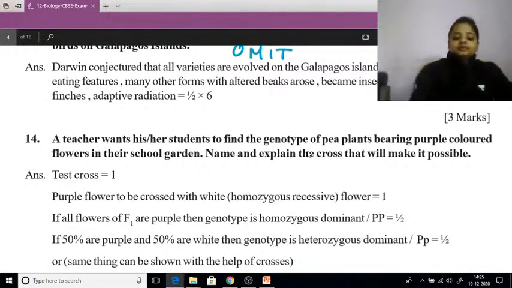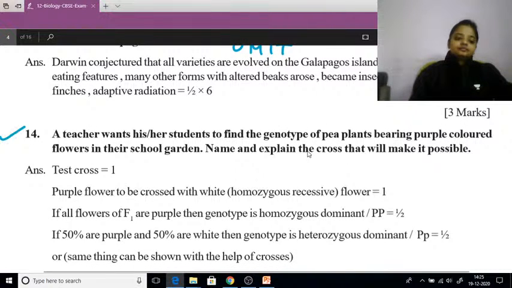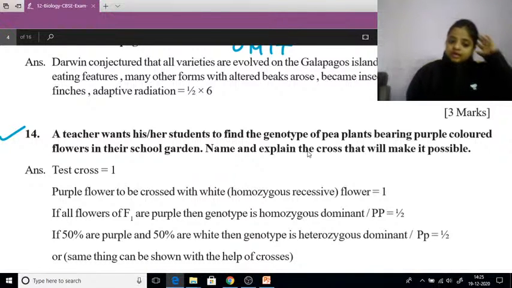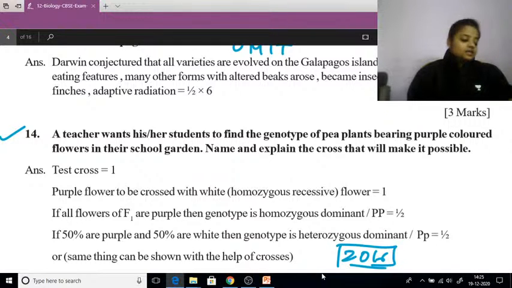Question number 14. A teacher wants his or her students to find the genotype of a pea plant bearing purple colored flowers in their school garden. Name and explain the cross that makes this possible. Okay, the same question was there in 2016. So you can see that in 2016 the question came, in 2015 also it came, that is a repeated question, and in 2016 also that was a 3 or 4 mark question.